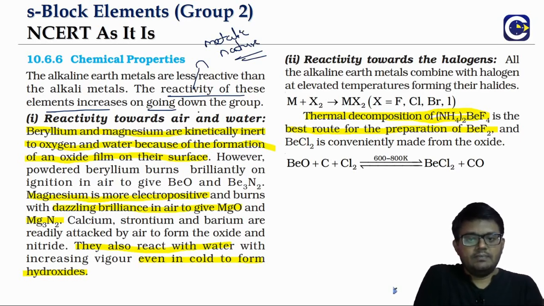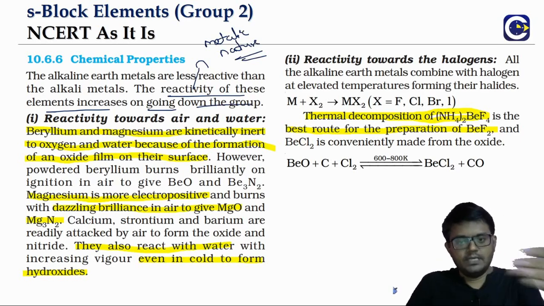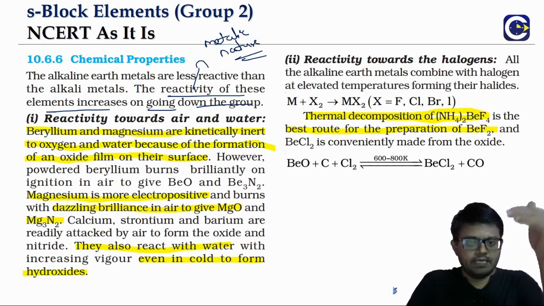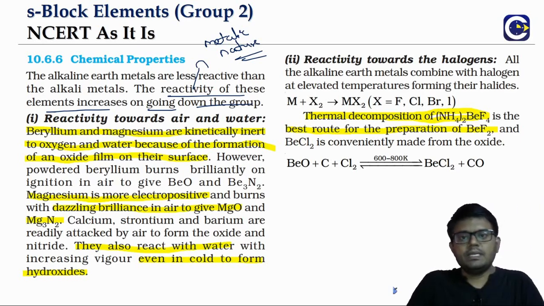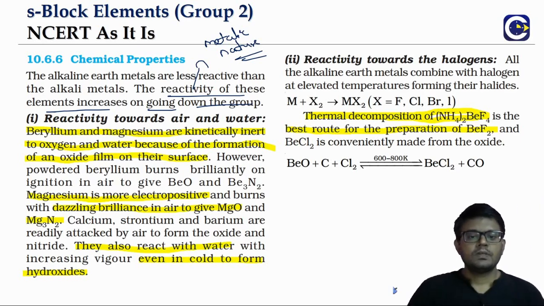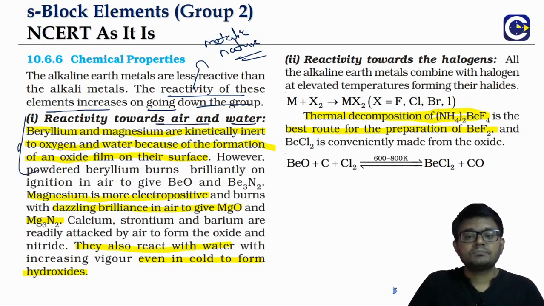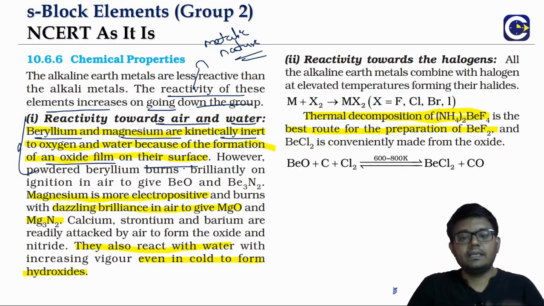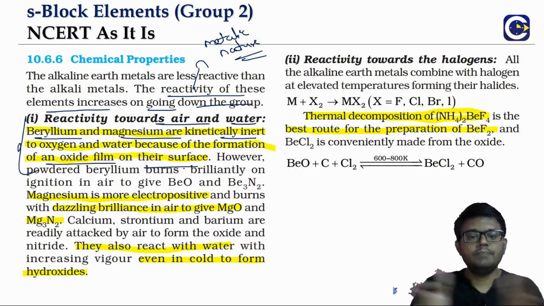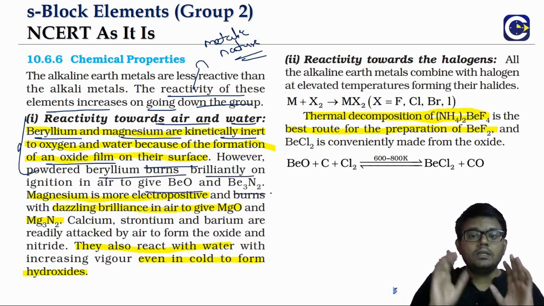The reactivity of the elements will be increasing down the group. Generally, when we talk about metals, as we go down the group, metallic nature will be increasing. Same here also. If you look at the reactivity towards air or water, beryllium and magnesium are inert. They form an oxide film on the surface and stay inert. But if you make them into powder and somehow make them react, beryllium will burn brilliantly to give the oxide and nitride.